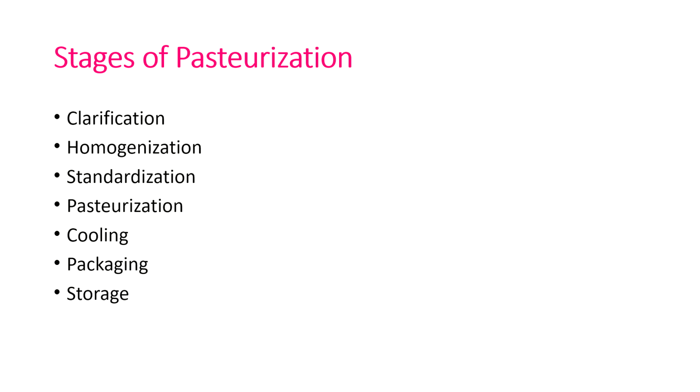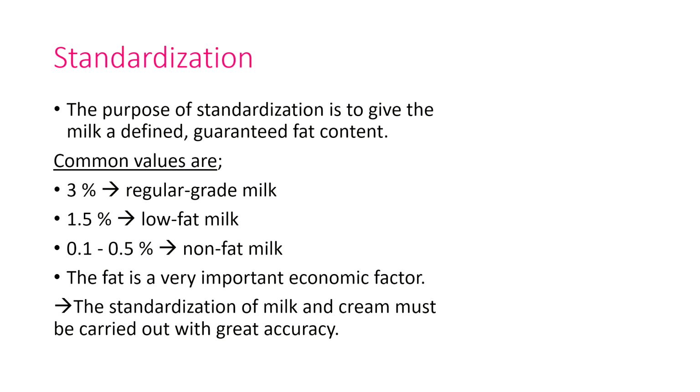Then stages of pasteurization. What are the stages we can follow for pasteurization? The first is clarification, second homogenization, third standardization, fourth pasteurization, then cooling, packaging, storage. Standardization means the purpose is to give the milk a defined, guaranteed fat content.